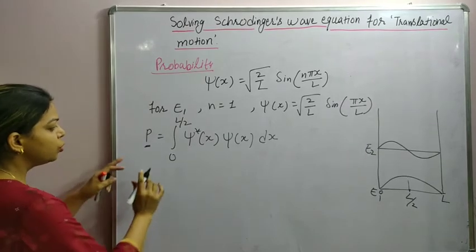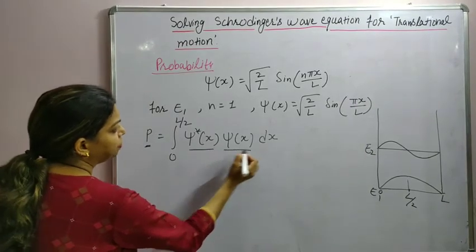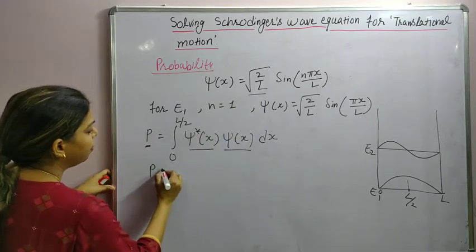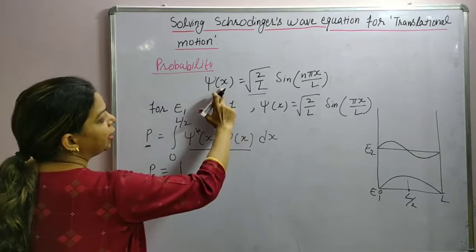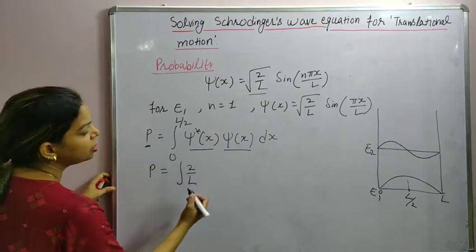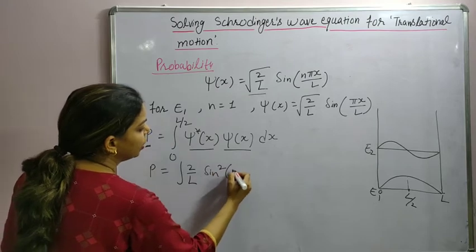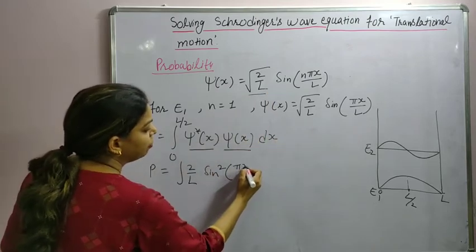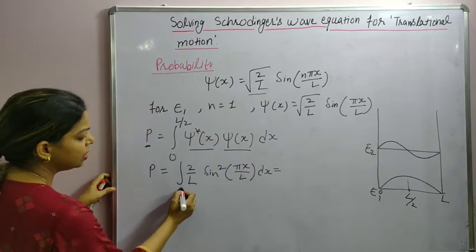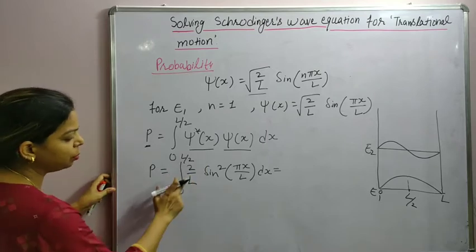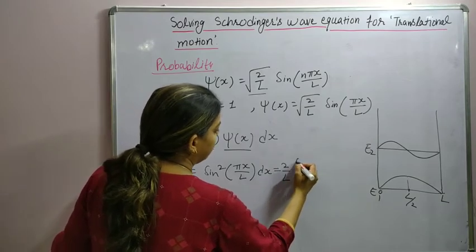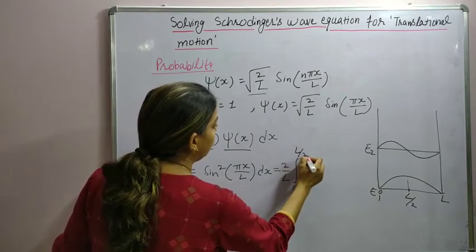Now substitute the value of psi over here. If I substitute this value, I will have P equal to psi into psi, which is 2 by L, sine square, with n becoming 1, so pi x by L dx. The boundary is 0 to L by 2. I am doing it directly as I don't have much space here. Let's see what the probability is. So 2 by L comes outside, and limits 0 to L by 2.